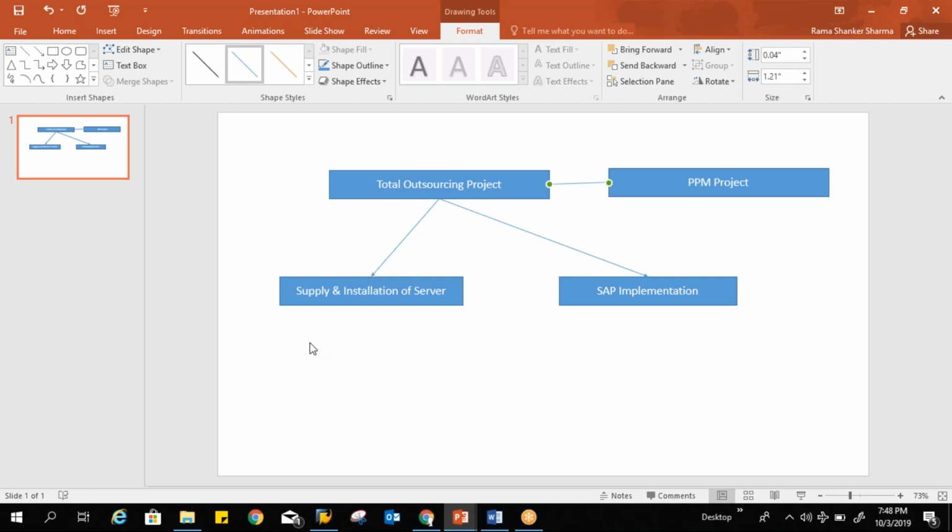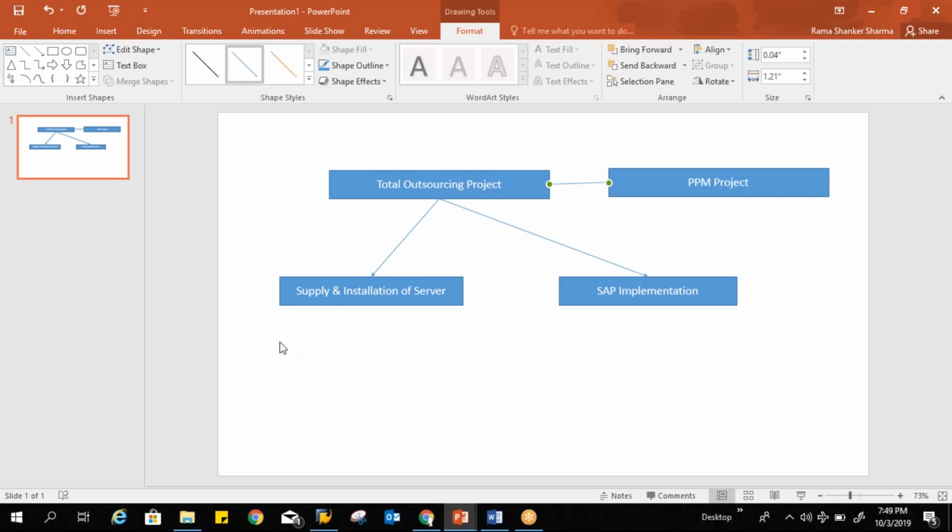Again, come here. Your question was why I am replicating into a PPM project. Here I have two scenarios: whether I need to go with the PS project or the PPM project. Whenever I think about the business requirement, if they want to go for resource planning in detail, it is always recommended to go to a PPM project, because in a PPM project we have a very good way to assign the resources as per the requirement, qualification, and locations. You can integrate with SCM, and it is the main functionality of PPM.